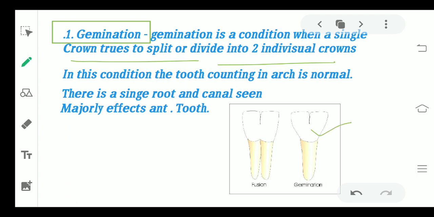It is not two teeth fused together. It is just one tooth. There is a single root here. The crown is trying to divide into two different crowns. Okay, this is a single crown which is trying to split itself. So this is known as gemination, when you have one single root canal and one single crown which is trying to split. It majorly affects your anterior teeth.